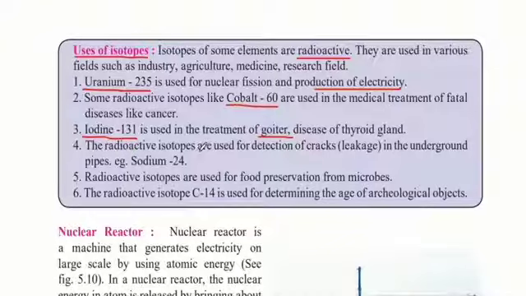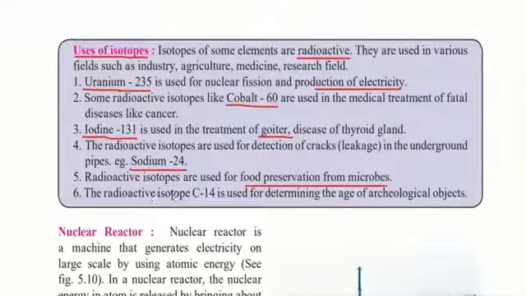Radioactive isotopes are used for detection of cracks or leakage in underground pipes. The radioactive isotope sodium 24 is used for this purpose. Radioactive isotopes are also used for food preservation from microbes, because these radioactive elements can kill the microorganisms present in food, and therefore the food can last longer without getting spoiled.